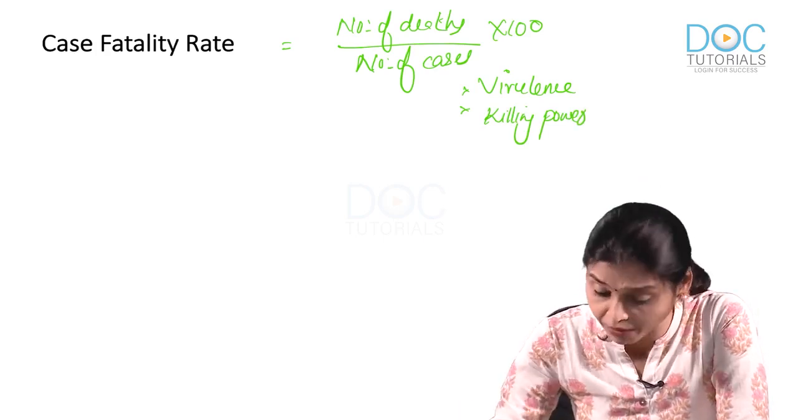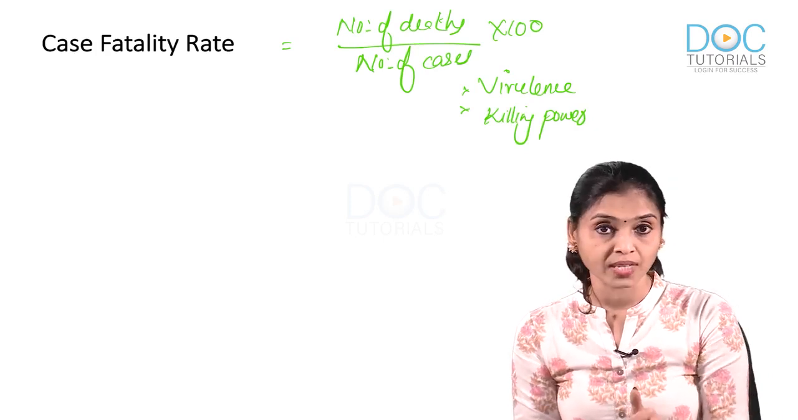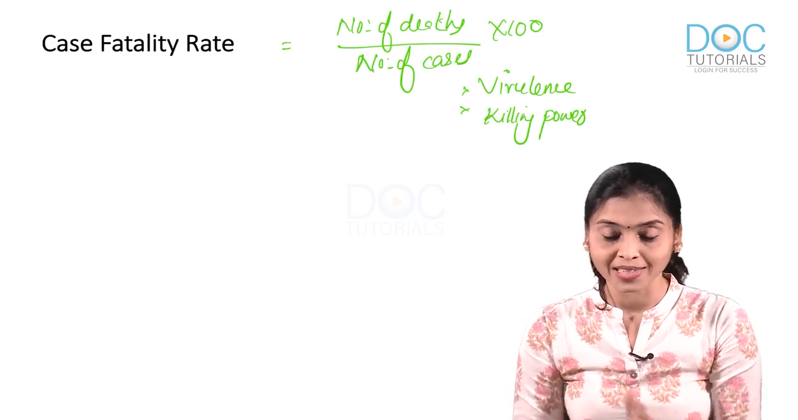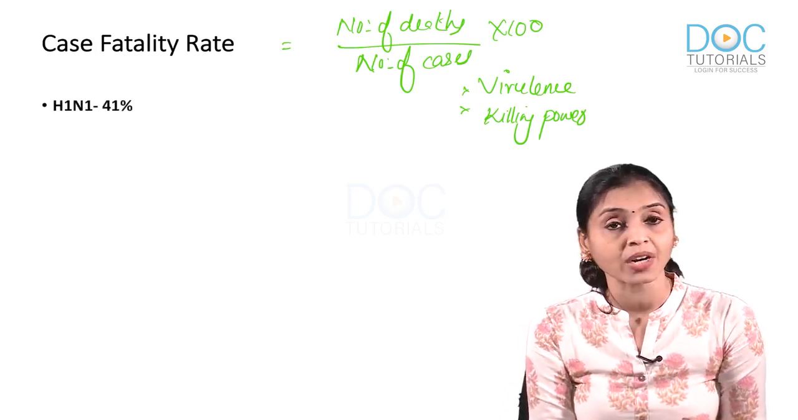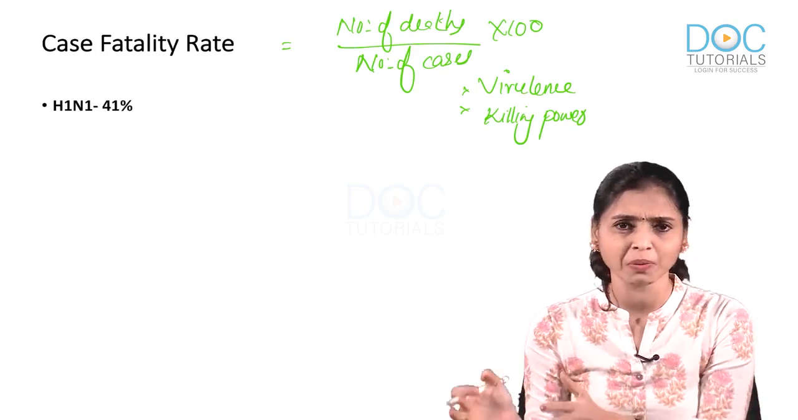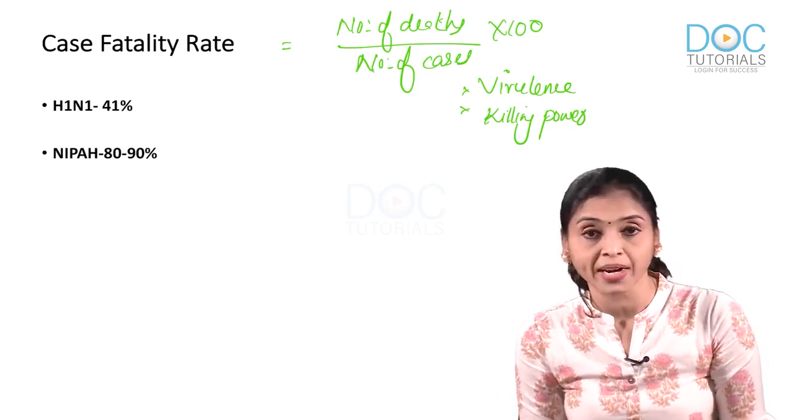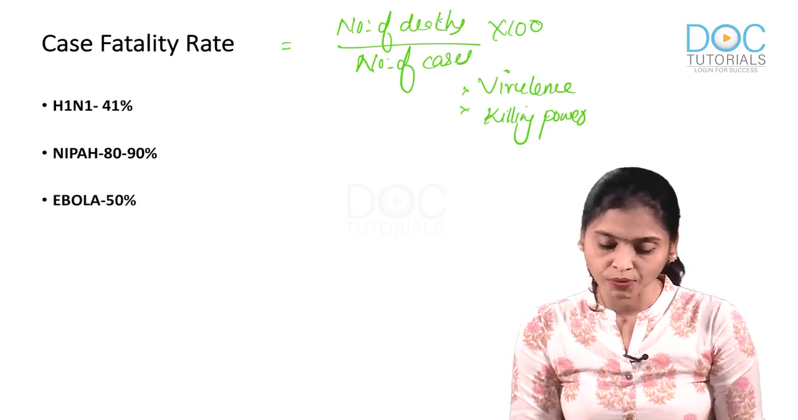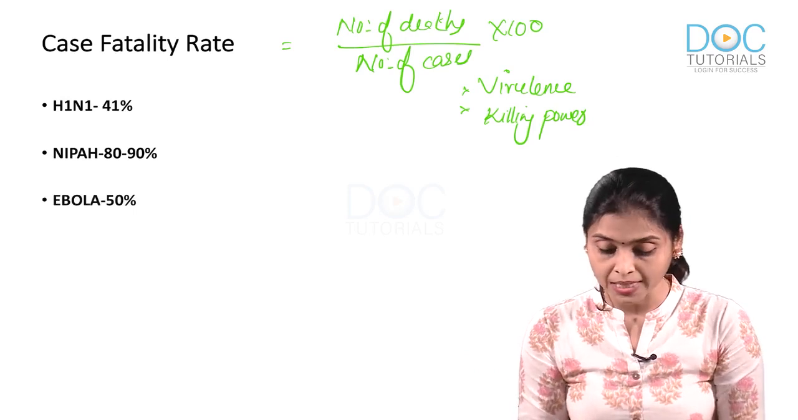Both are favorite MCQs. Now let's see CFR of all these 4 diseases which were there in the option. Even otherwise you know the answer, but let's see what are the CFR of each of this. For H1N1, case fatality rate is 41%. That means around 41% who get the disease die. Nipah, it is 80 to 90%, very high, right? Ebola, it's around 50%. These are approximate values which have come in various journals.